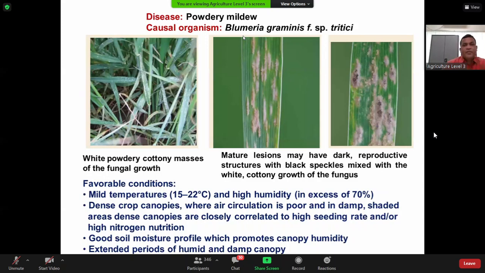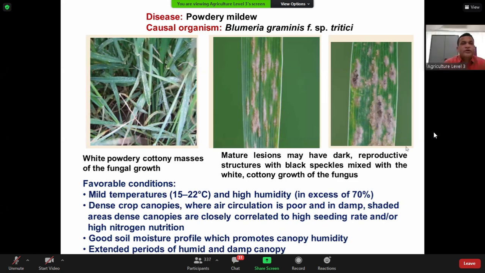You see the causal organism? Blumeria graminis forma specialis tritici. That means when it attacks only wheat, it is called a forma specialis. There are a lot of Blumeria graminis, but only this one infects wheat. That's why you have to specify the forma specialis. What is the name of the disease?